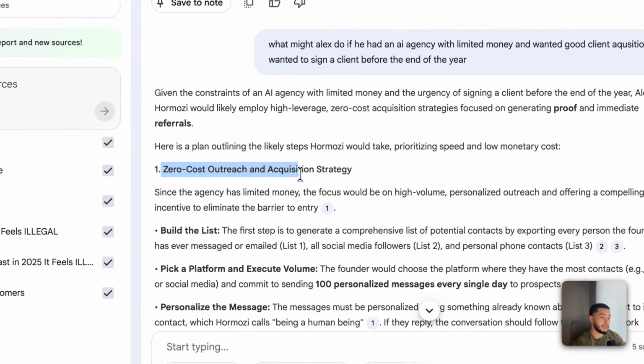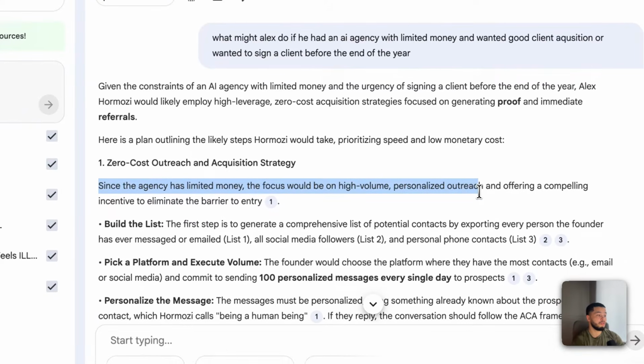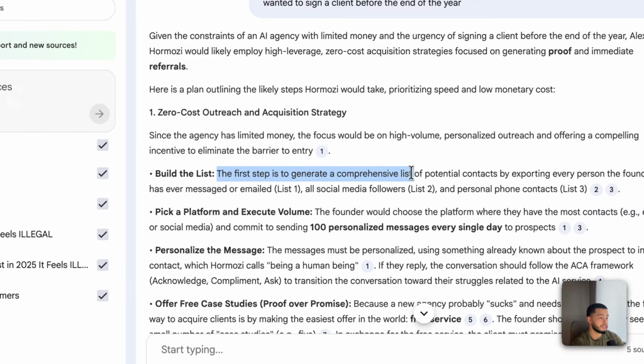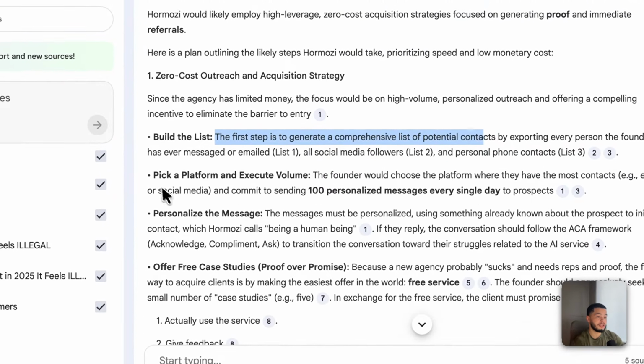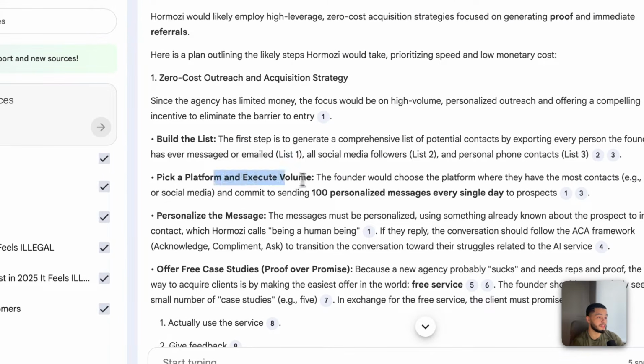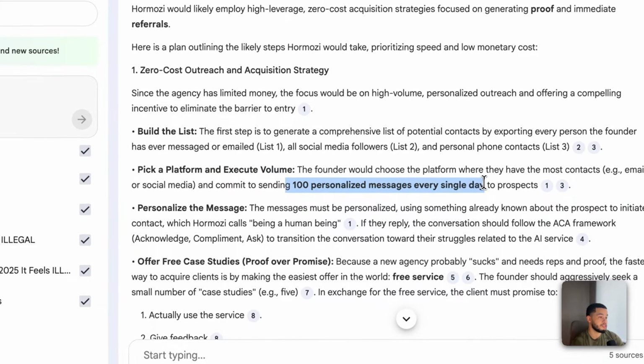Zero cost outreach and acquisition strategy. Since the agency has limited money, the focus would be on a high volume, personalized outreach and offering a compelling incentive. The first step is to generate a comprehensive list of potential contacts. Second step is to pick a platform and execute the volume, so 100 personalized messages every single day.